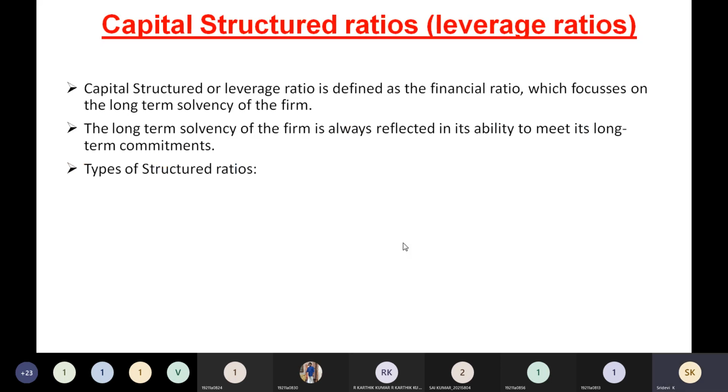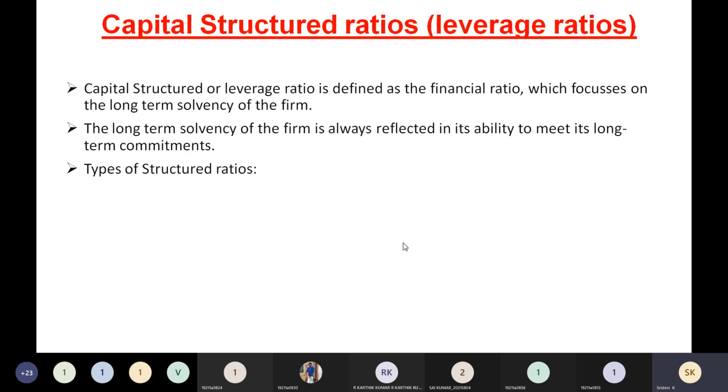This is useful not only to the company, but also to bankers who are going to lend money, to creditors who are going to supply material on credit, and even to the shareholders who are going to invest in the company. Those people also need to know the position of the company, then only will they be in a position to hold its shares. Otherwise they can leave this company and invest their amount in other companies.